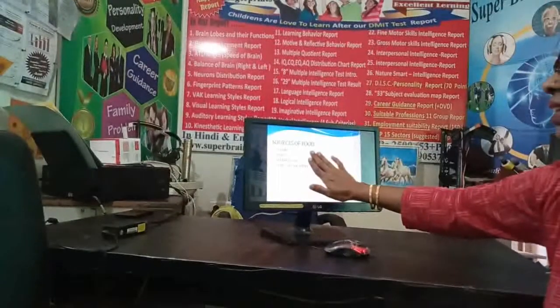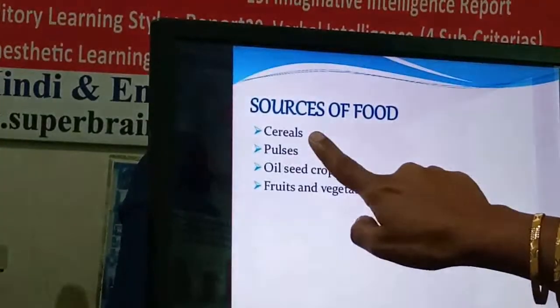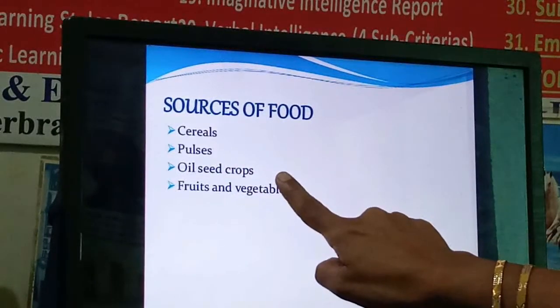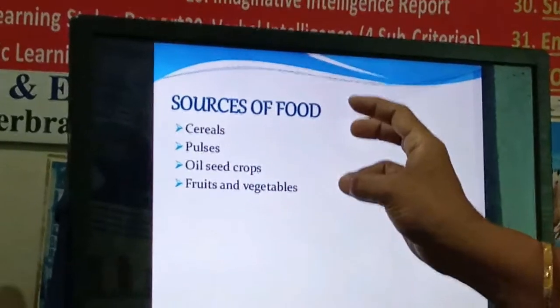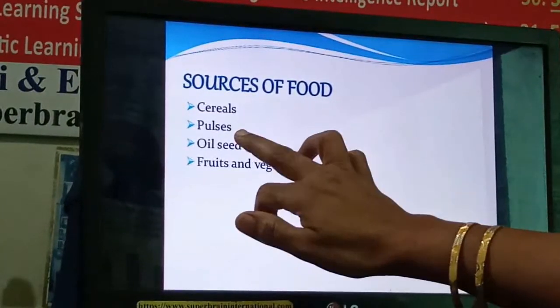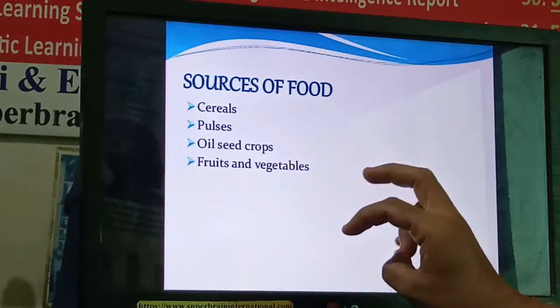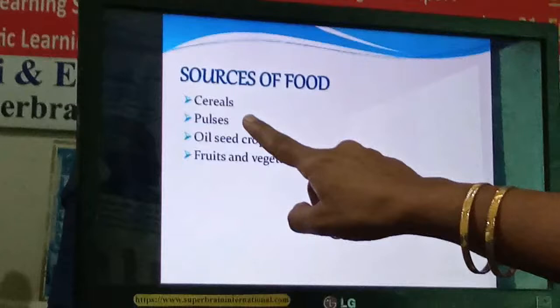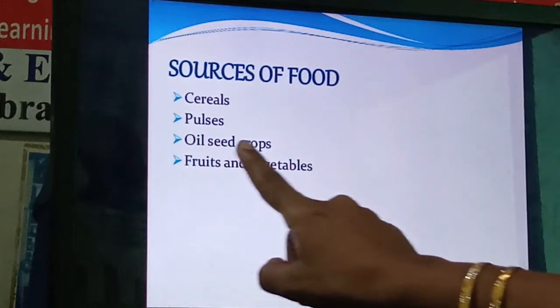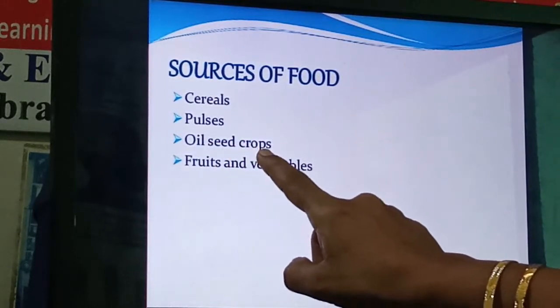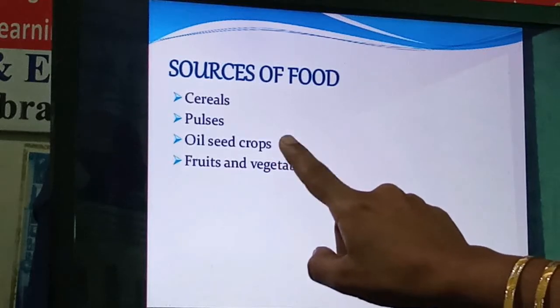Now this food, you know, we obtain mostly from crop plants. Which are the different types of crop plants? See here, these are the different sources of food. One is cereals, next is pulses, next is oil seeds, and this is fruits and vegetables. Wheat and rice are examples of cereals. For pulses, you can take examples of green gram, chickpea, groundnut. These will come in pulses. Oil seeds are there: sesame seeds, soybeans. These are different examples of oil seeds, from which we mostly take oil. In them fat is more.